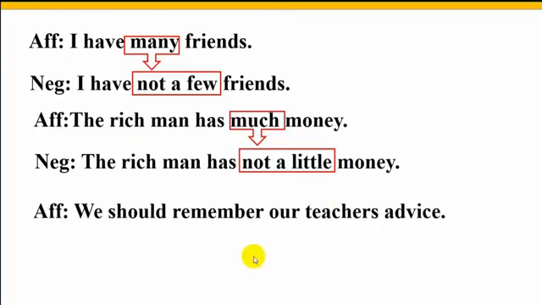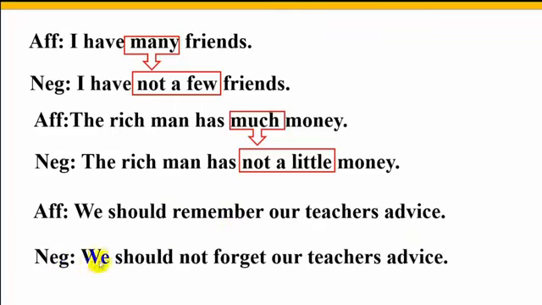We should remember our teacher's advice. Here I will show how you will change the affirmative sentence into negative by changing the verb used in the affirmative sentence. And what is the opposite word of remember? You know, the opposite word of remember is forget, so we can use forget here. Negative sentence: We should not forget our teacher's advice.